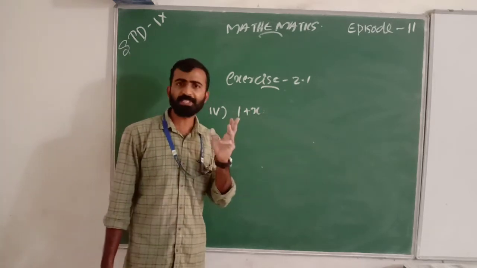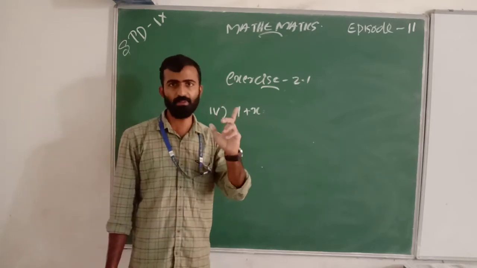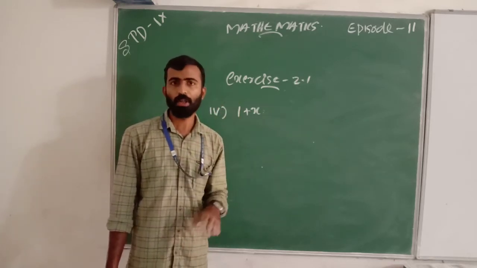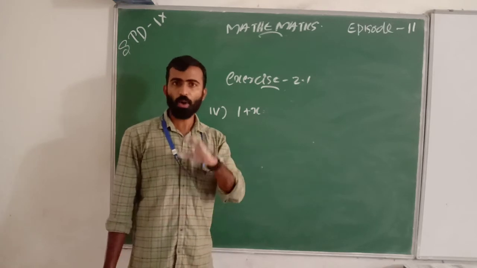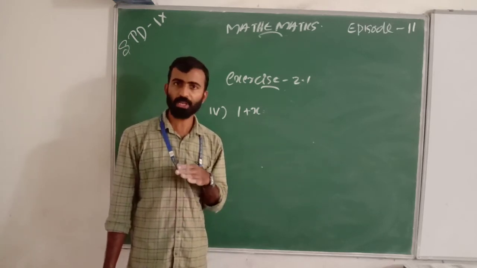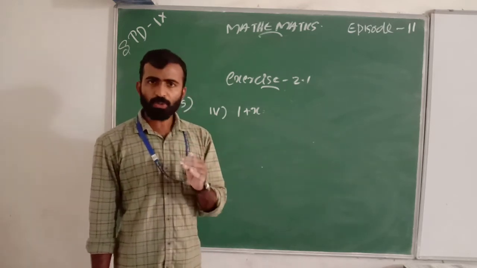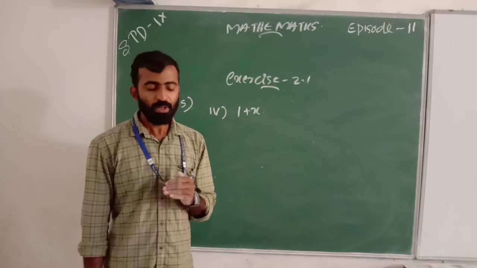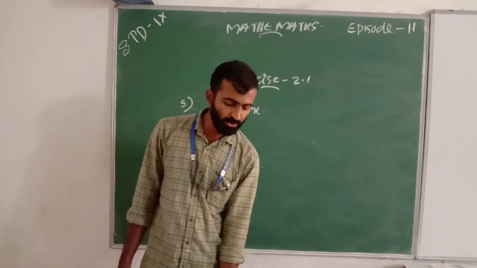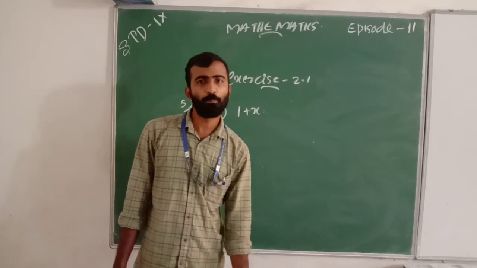And the 5th, 6th, 7th are for your homework. Please write them in your notebook and find the solutions. Okay. Any doubt? Contact me. Next session we are going to discuss zeros of a polynomial.